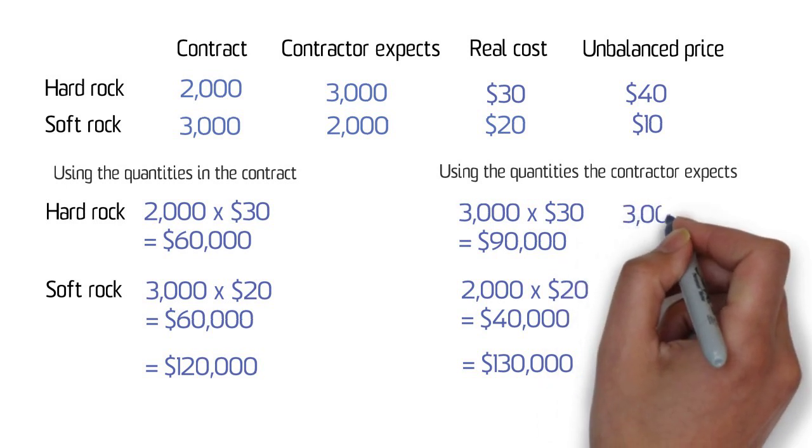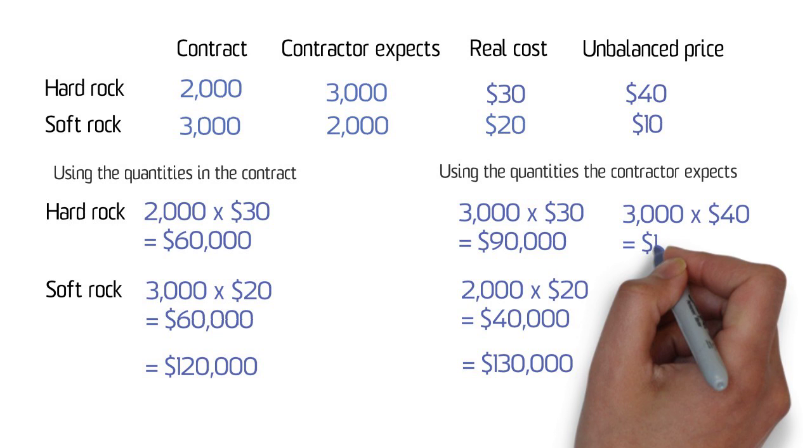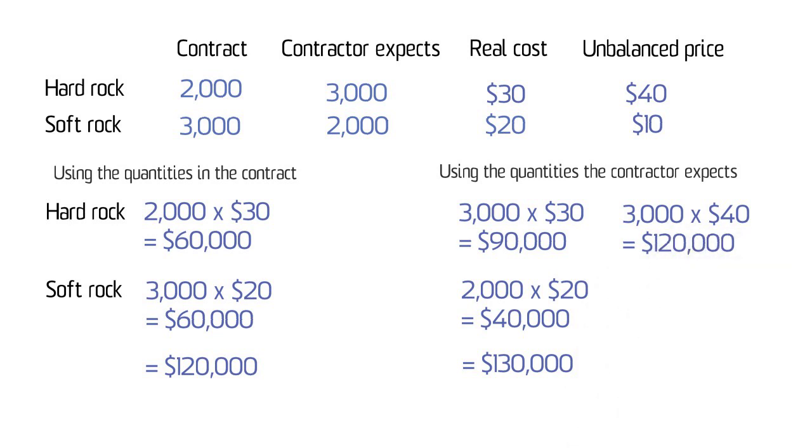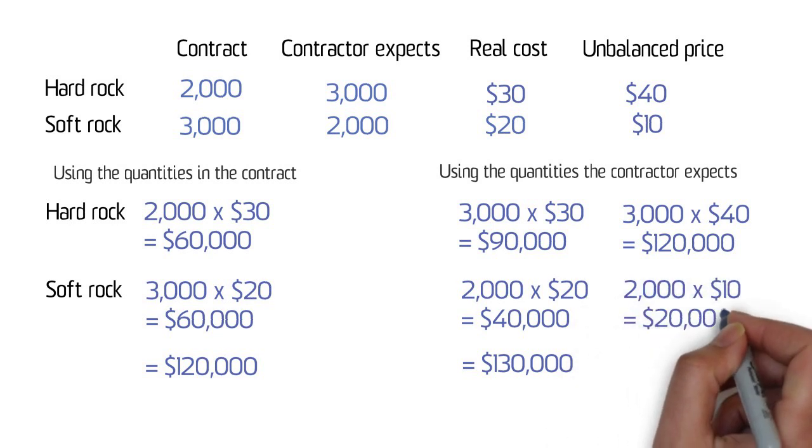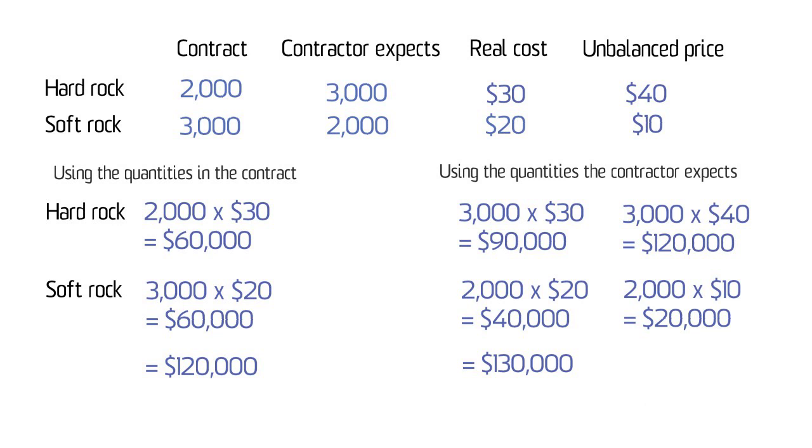On the other hand, using the unbalanced rates, for hard rock it would be 3,000 times $40, which is $120,000, and for soft rock it would be 2,000 times $10, which is $20,000. So these added together is $140,000. The point is, if the contractor turns out to be right about the quantities, then using their unbalanced rates, they will get paid $10,000 more than they would have been paid if they submitted their actual rates.